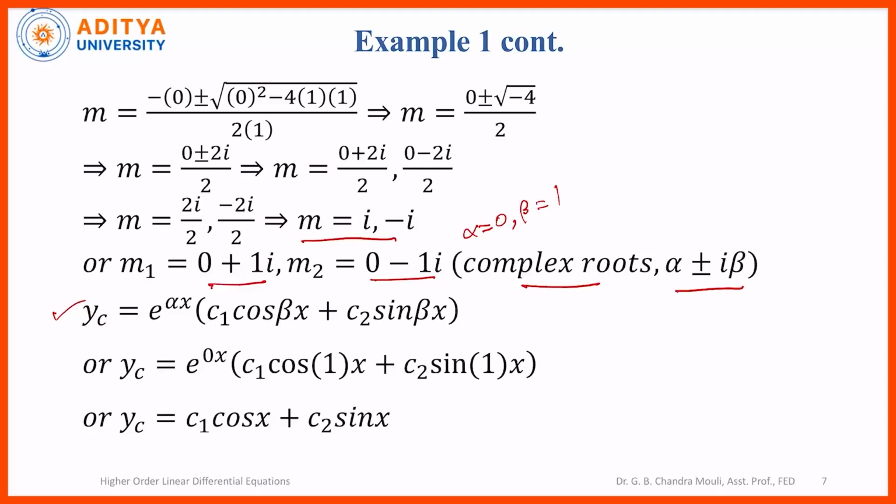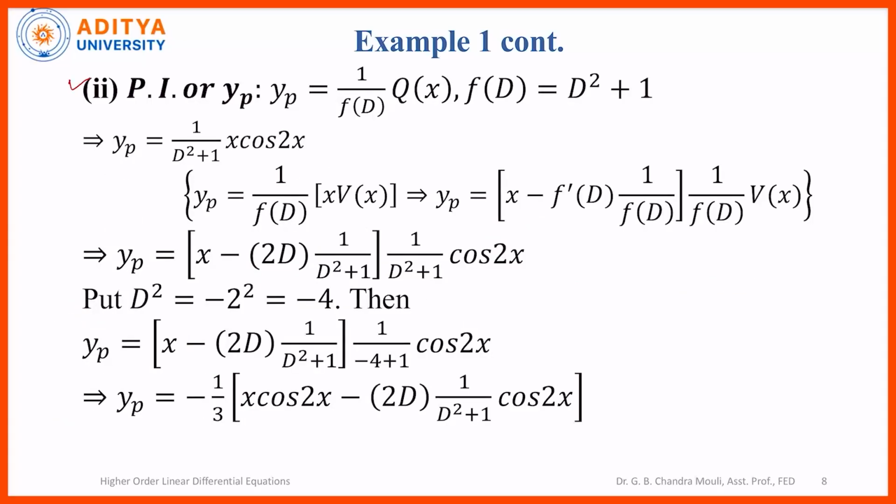So in this case, YC is given by e power alpha x into C1 cos beta x plus C2 sin beta x. So alpha is equal to 0 is substituted and beta is equal to 1 is substituted. So YC will give you e power 0x is 1, so C1 cos x plus C2 sin x.